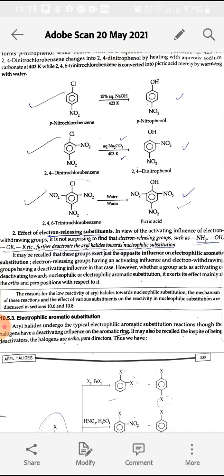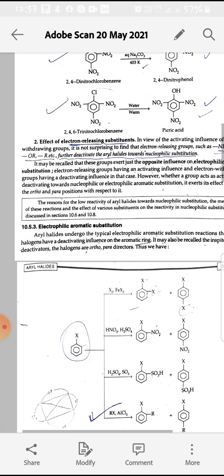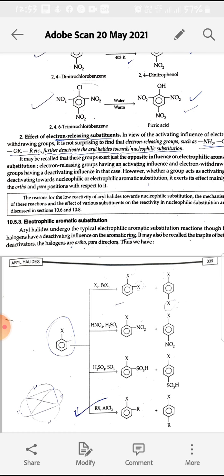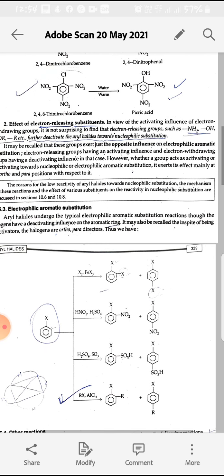Next is the effect of electron releasing substituents, and these will deactivate the aryl halides towards nucleophilic substitution reaction. And if we take electrophilic aromatic substitution, then the influence is opposite. Electron withdrawing groups deactivate the aryl halides towards electrophilic substitution, whereas electron releasing substituents activate the aryl halides towards electrophilic substitution reactions. And these are ortho and para directors.